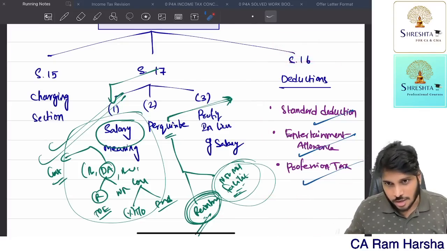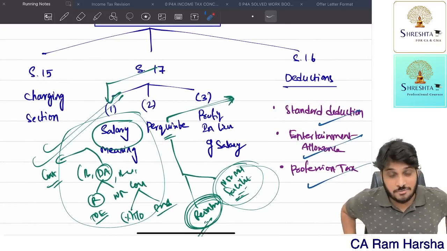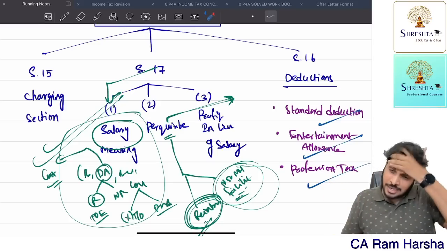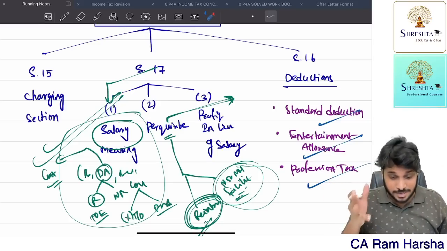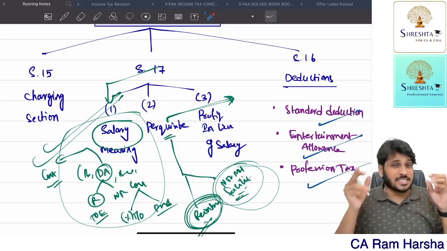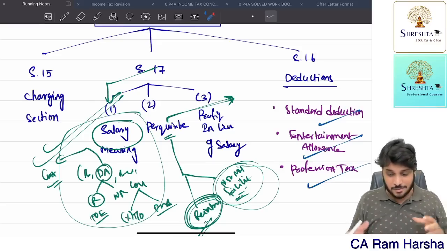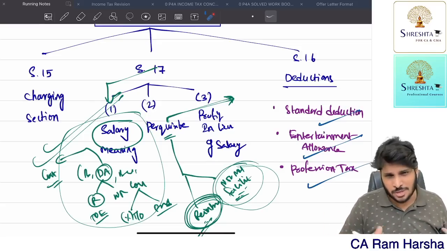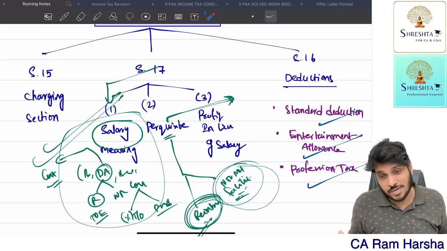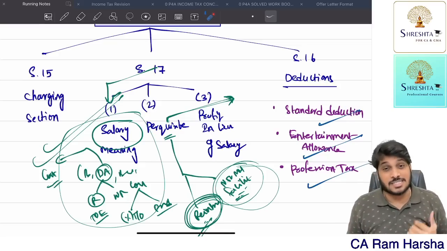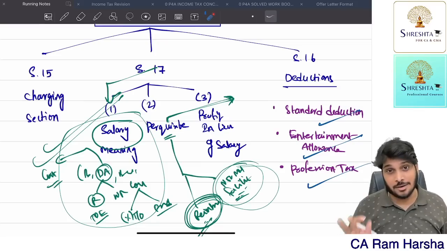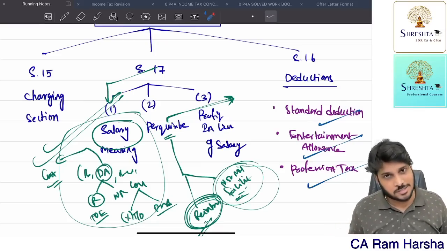Almost 1.5 hours we spent just to revise the content. In reality, in my regular class, I will be taking 8 to 9 hours on this chapter, only concept discussion with illustrations. Here I am giving you 1.5 hours and 1 hour of problems. Hardly 2.5 hours I am finishing. That's a revision. It's a marathon. First of all, understand it's not a detailed regular class. It's a marathon. Still, I have covered all the provisions clearly with explanation and logic.